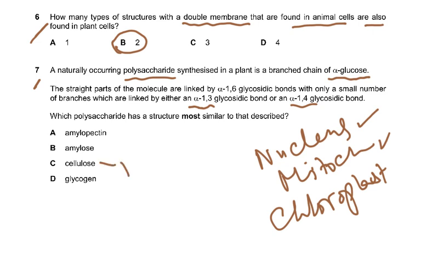Now you know cellulose is beta, and you know glycogen is not found in plant cells. So you're left with a choice of amylose and amylopectin. Now the answer is branched is only amylopectin. Amylose is not branched. So it says the branch chain. So cellulose is beta, that was out. Glycogen is not found in plants, and that was out. Amylose is 1,4 only. Amylopectin is 1,4 and 1,6 and has branching as well.